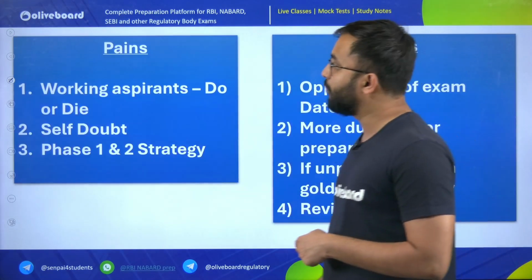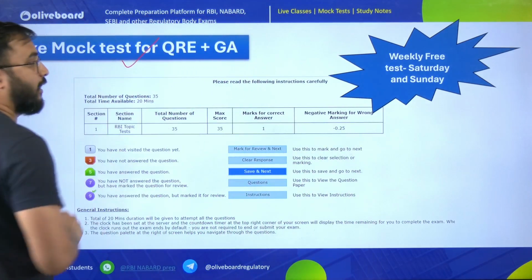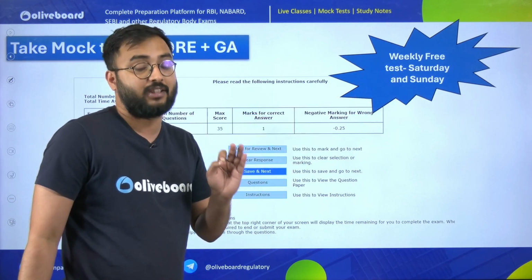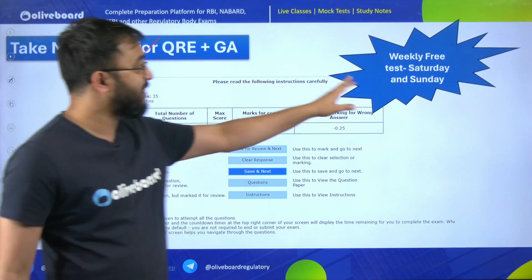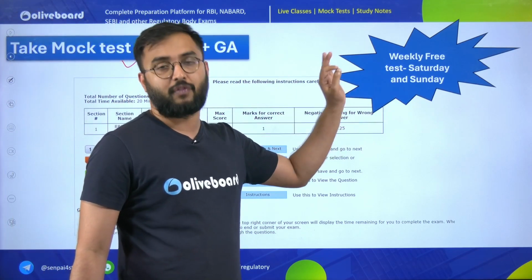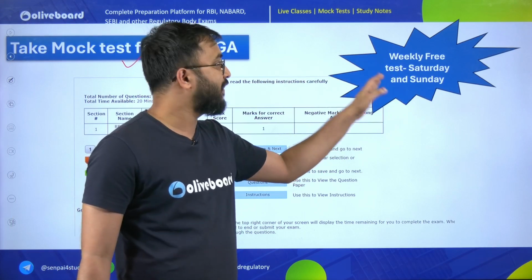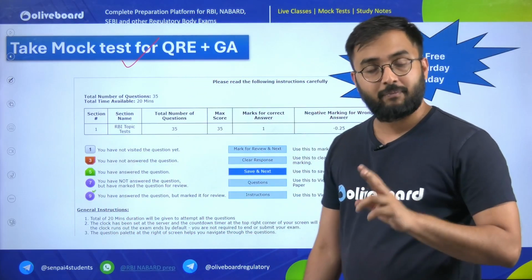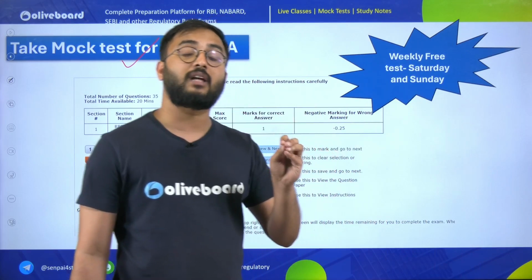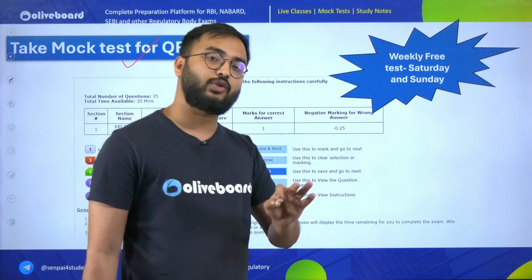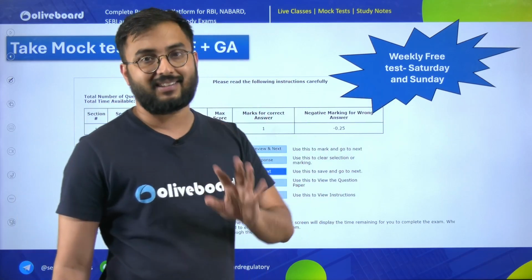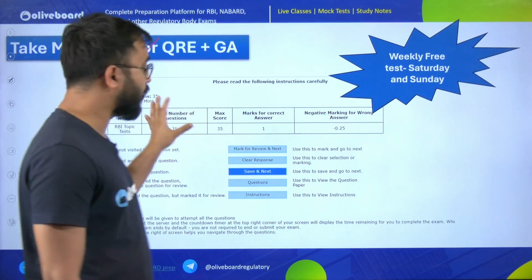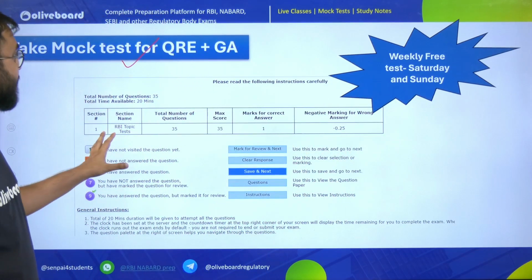Now, where to prepare for the mocks? It's very simple. If you want to take an RBI Grade B mock test, then Oliveboard's weekly free test is there for Saturday and Sunday for the RBI Grade B exam 2024. You can just register and give the test free. On the website you can register. That means you have how many hours? 48 hours to give the test. The test starts on Saturday at 12 p.m. and ends on Sunday at 7 p.m. So make sure you give this particular test. Do not miss it.